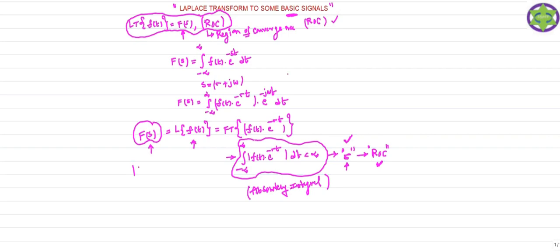ROC is obtained from this integration result. This is very important. You should remember this expression. From the result of this integration, we are going to get the values of sigma. We select the values of sigma such that the result of this integration gives a finite value. For those values of sigma, the result of the integration gives a finite value, so they come under the region of convergence.